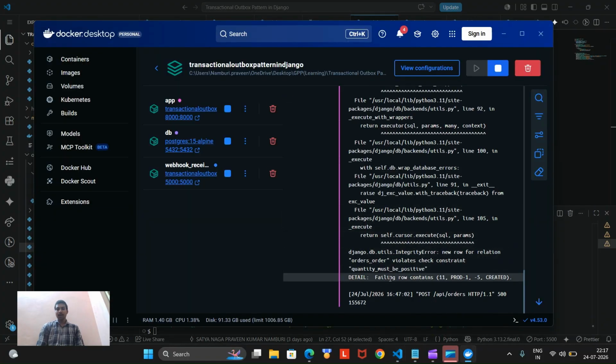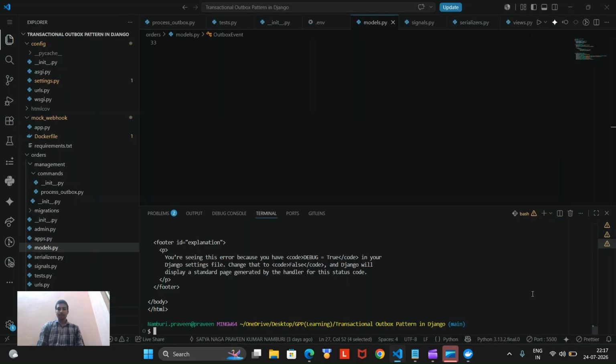Yeah, this time it got the error, failing row contains the quantity must be positive. We are setting the quantity as a negative number, -5. So that's why it replies with the 500 internal server error. And we have already seen that when the idempotency key is the same, it thinks the request is coming from the same sender, so it avoids the duplication.